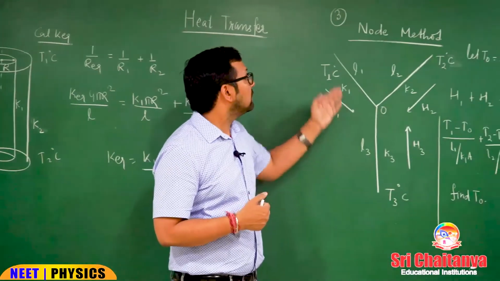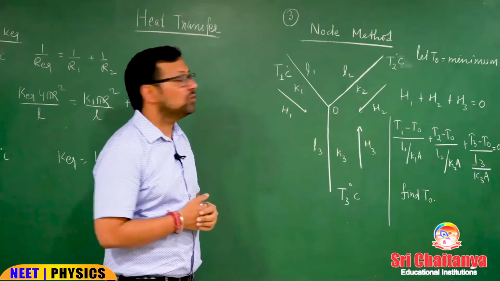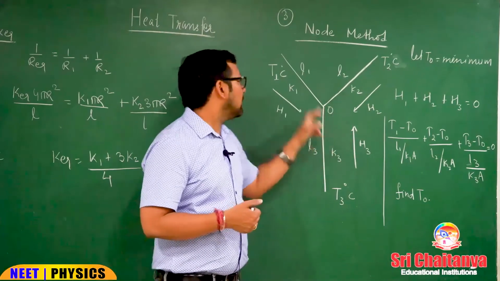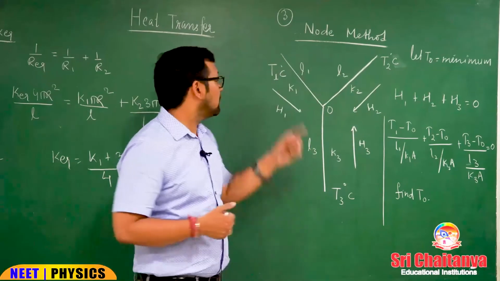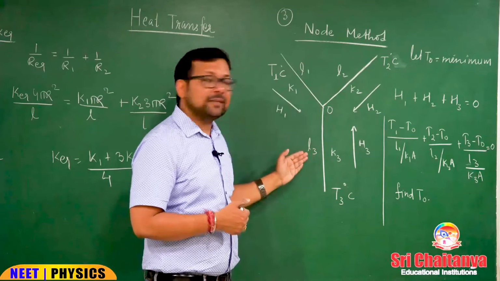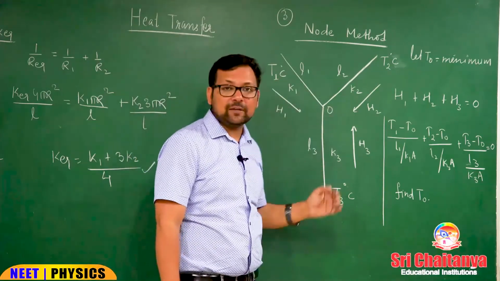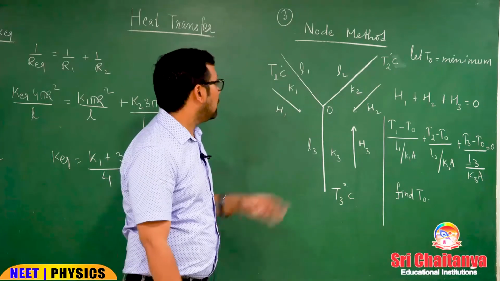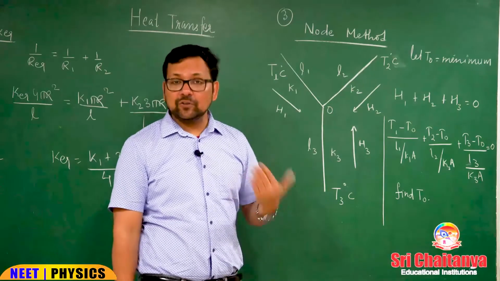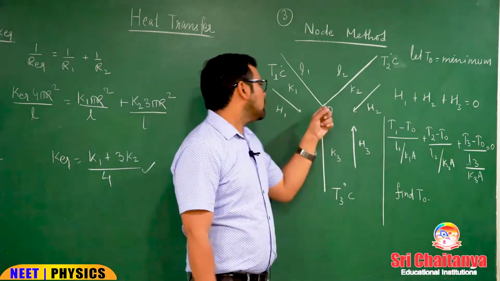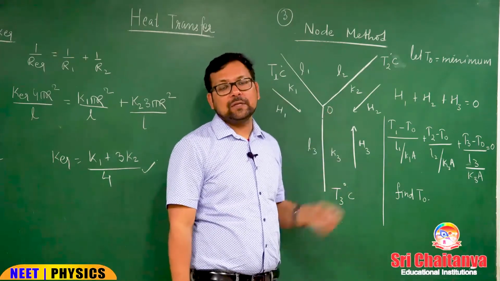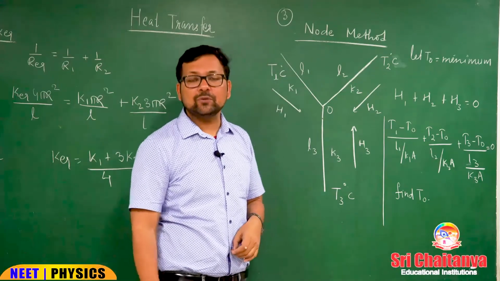Now, see the third application, that is called the node method. You can see the three conducting rods. Their endpoint temperatures have been given, T1 for the first rod, T2 and T3. Similarly, L1, L2 and L3 are their lengths, and K1, K2 and K3 are their thermal conductivities. Okay. Obviously, all the temperatures are different, so heat flow is there. If heat flow is there, there is a rate of heat flow, there is a heat current also. So, what is the temperature of that junction? What is the temperature of that node? This we will find according to the node method or nodal analysis.